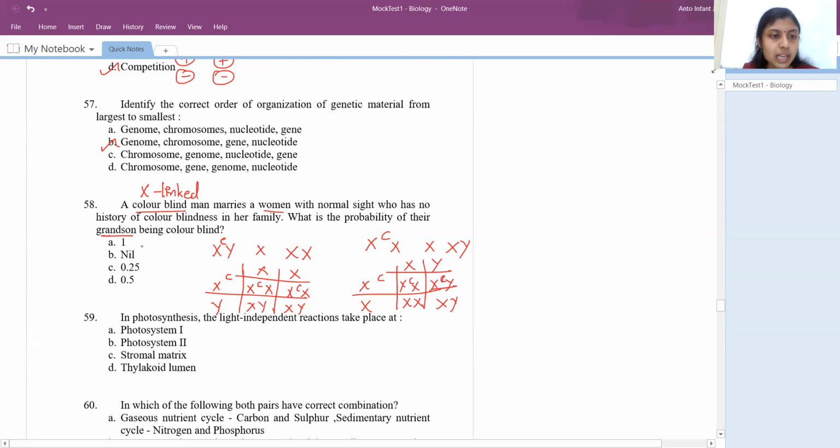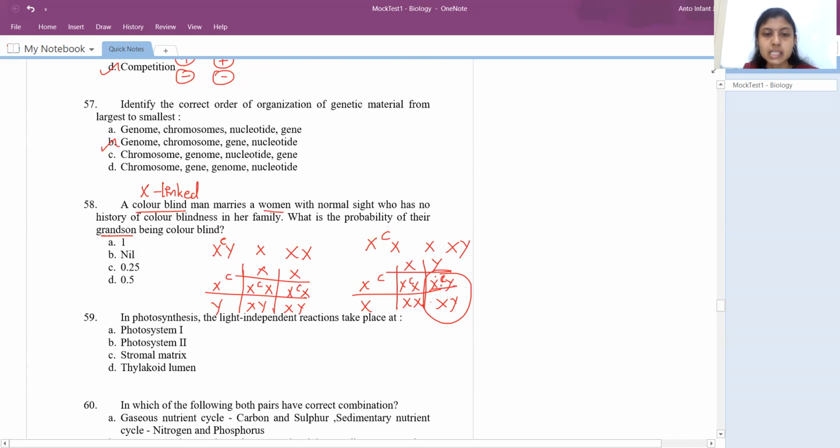They're asking about grandsons alone. Generally, whenever they ask in terms of percentage and specifically mention a gender, take the complete gender as 100%. So for this box and this box, completely it is 100, so each box would be 50. So 50% of grandsons would be affected, and 50% of grandsons would be normal.